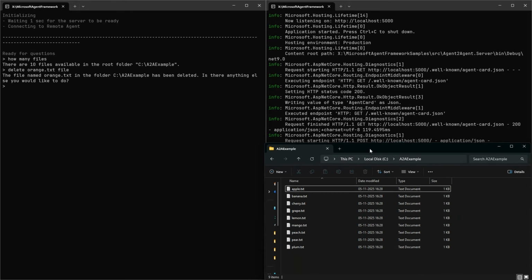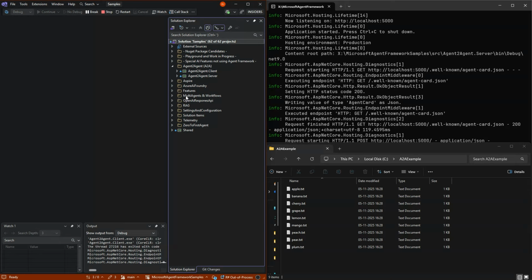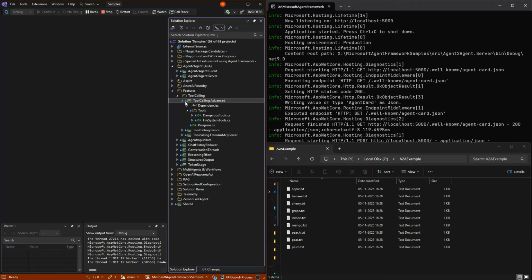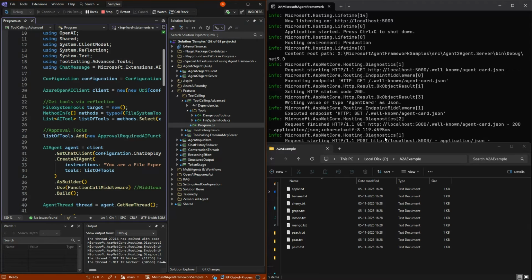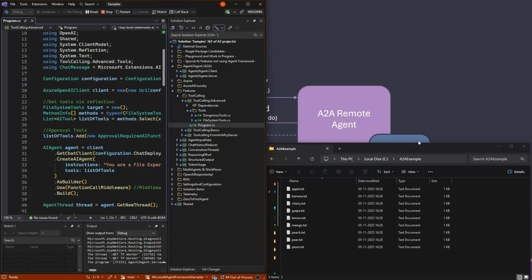Had this just been one agent with the skills, meaning had it been down here in features, our normal function calling, it would just have been a tool that we gave to a system, and that would be it. But now it's happening over a URL. And again, the important part is to think the server here could be in a completely different part of the world while the client would be on my machine. But let's see how it's implemented.